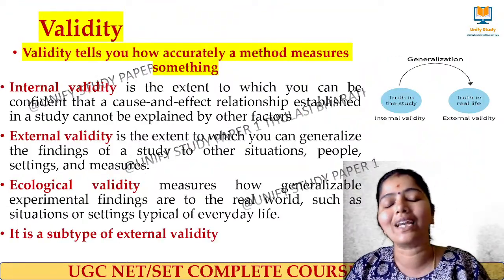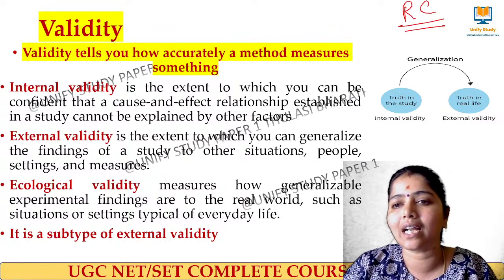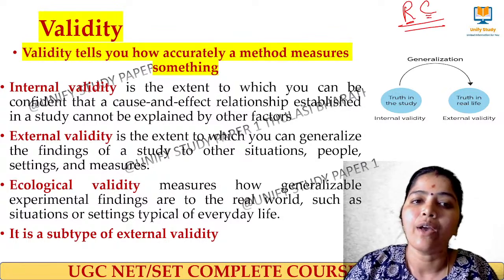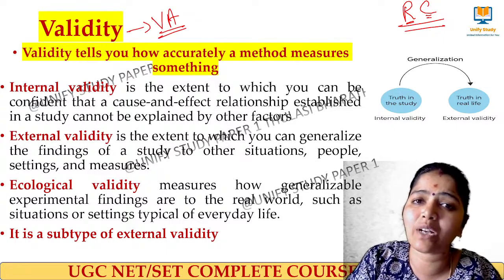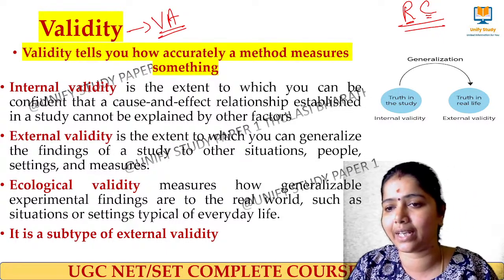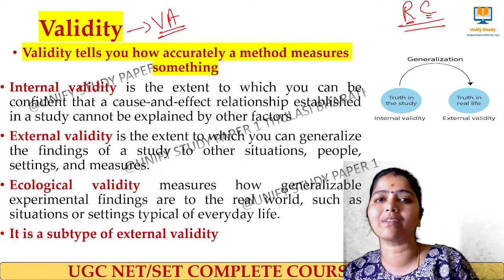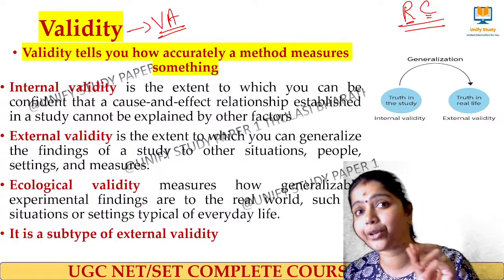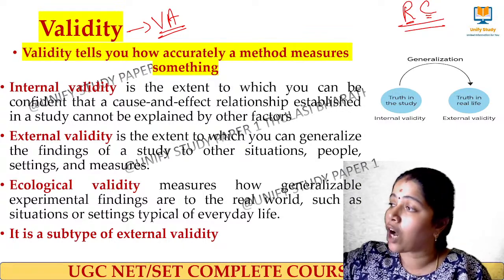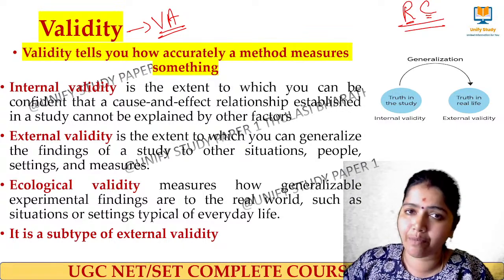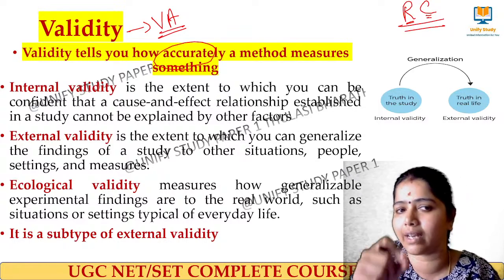Next we move to validity of research. Reliability you can remember as RC, that is reliability consistency. Validity can be remembered as VAO, validity accurate data. It tells us how accurately a research method measures something, how accurate the data it is giving. That is called validity. In reliability, how many times I do it, I should get the same result. Here it is how accurate the data is.